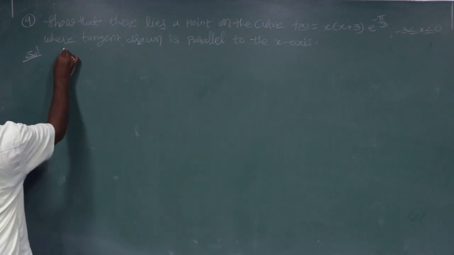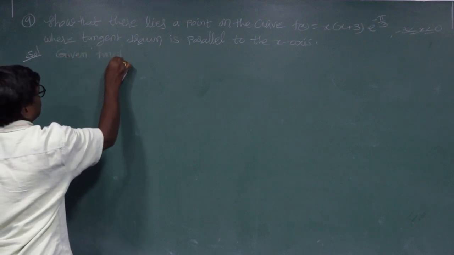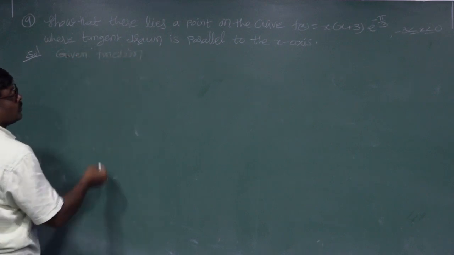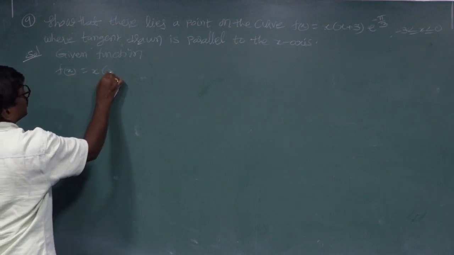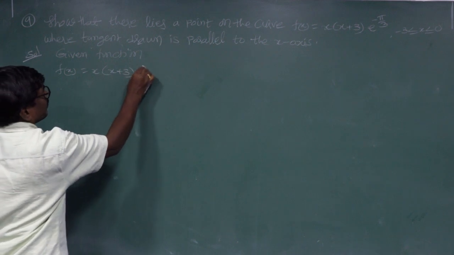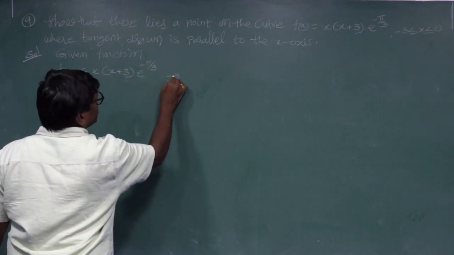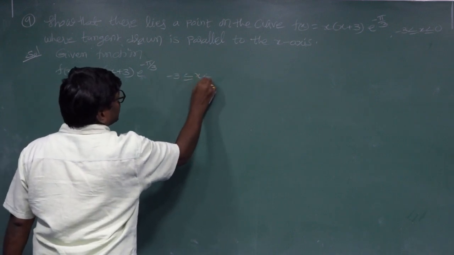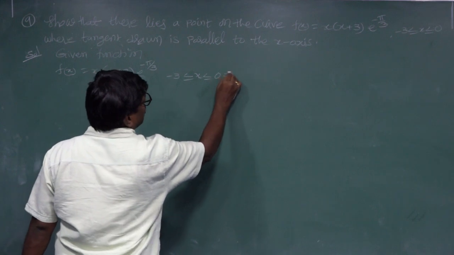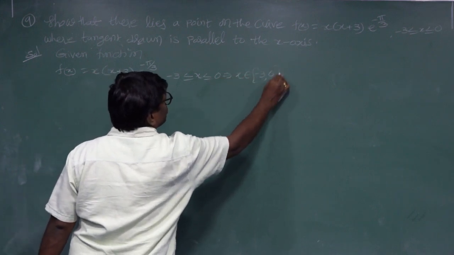First, the given function f of x equal to x into x plus 3 e power of minus 5 by 3, where minus 3 is less than x less than 0. This implies x belongs to the closed interval minus 3 comma 0.